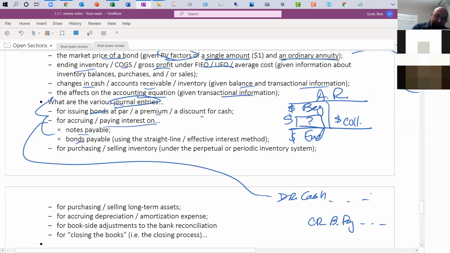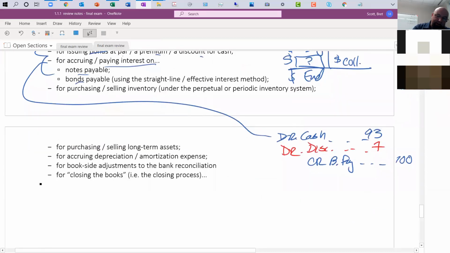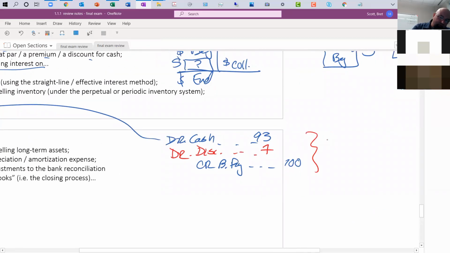So if we get, say, $93,000, but the face value of the bonds is $100,000, then we need another debit in this case. And that debit would be to the discount on bonds payable. We had to sell it for less because people didn't like our interest rate. So that's a situation where the market was demanding much more than our stated rate.